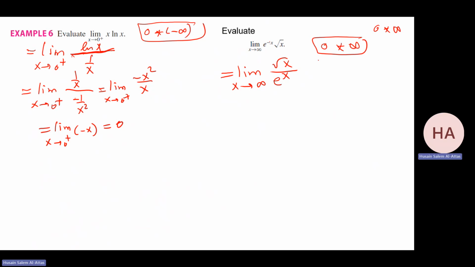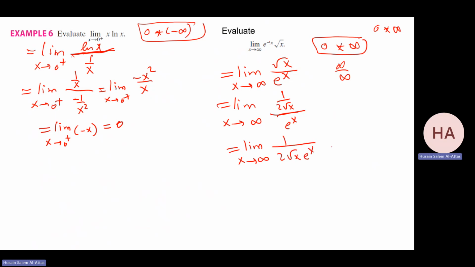Check when you have function over function, you can always check that will be infinity over infinity. I can apply L'Hopital's rule. So I have what? 1 over 2 root x over e to the power x, where I can simplify this one as 1 over 2 root x e to the power x. So this is infinity. So 1 over infinity, that will be 0. So the answer is 0. The limit is equal to 0.